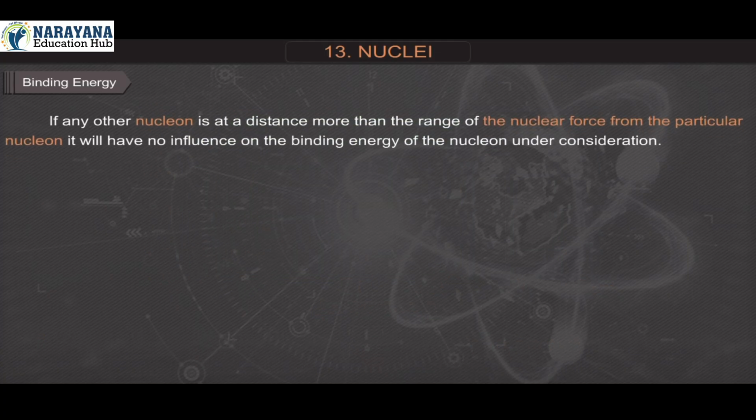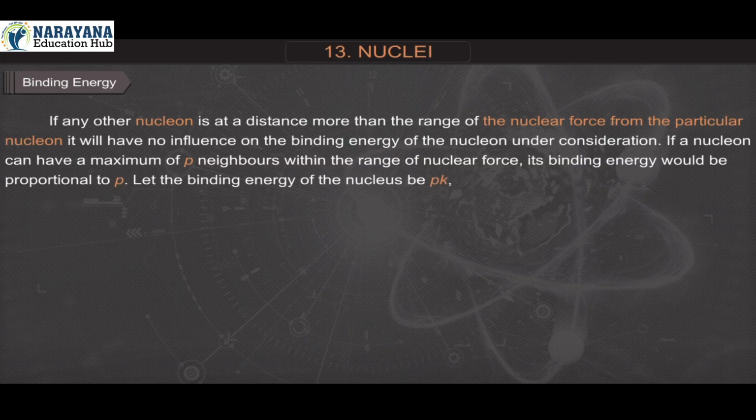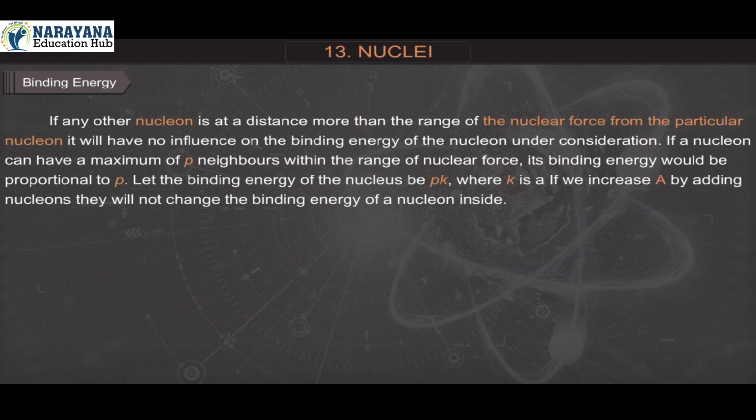If any other nucleon is at a distance more than the range of the nuclear force from the particular nucleon, it will have no influence on the binding energy of the nucleon under consideration. If a nucleon can have a maximum of p neighbors within the range of nuclear force, its binding energy would be proportional to p. Let the binding energy of the nucleon be pk, where k is a constant having the dimensions of energy.